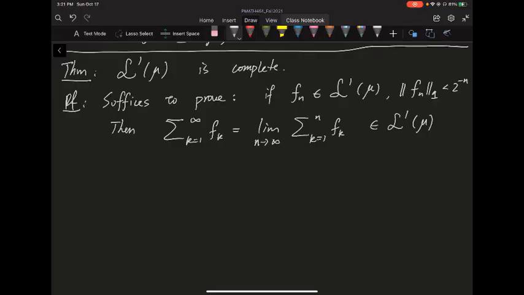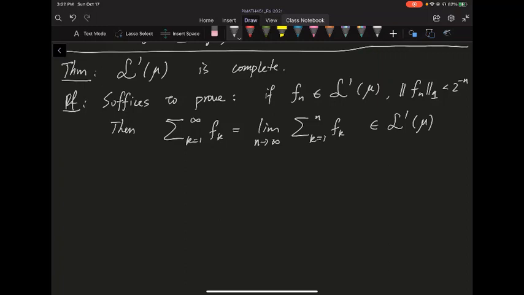We're now ready to prove the main theorem of this lecture. Basically, this curly L1 is a complete vector space. So when you want to prove something is complete, by definition, you need to show every Cauchy sequence converges. And the standard trick in a metric space is, by dropping down to a subsequence, you can just assume the distance between the two elements, Fn and Fn plus 1, is bounded above by, say, 2 to the negative n. And because we're in a vector space, we can even drop it even further.